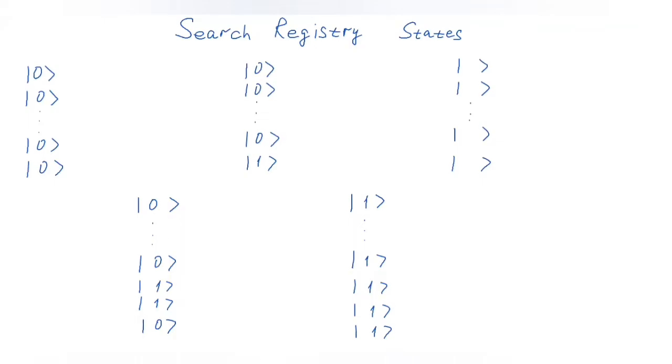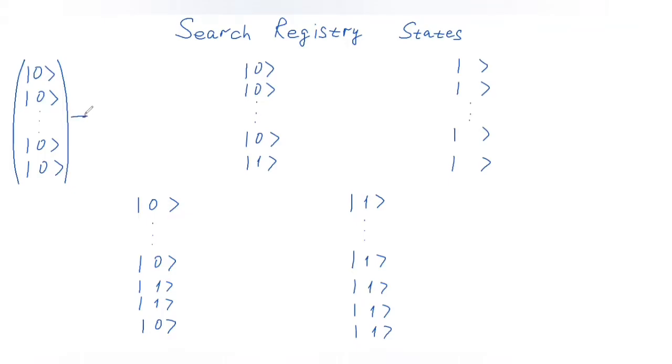Let's take a closer look at the states of the search registry. Our search registry is represented by n qubits, and the very first element in our search space will be represented by the state of the search registry where every qubit is in the 0 state in the computational basis.